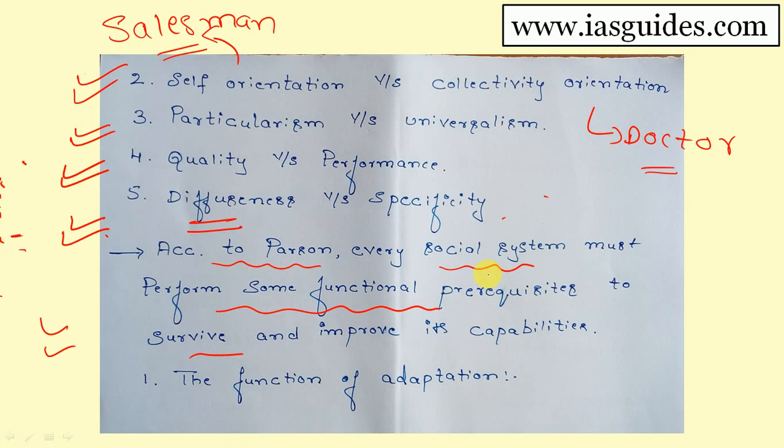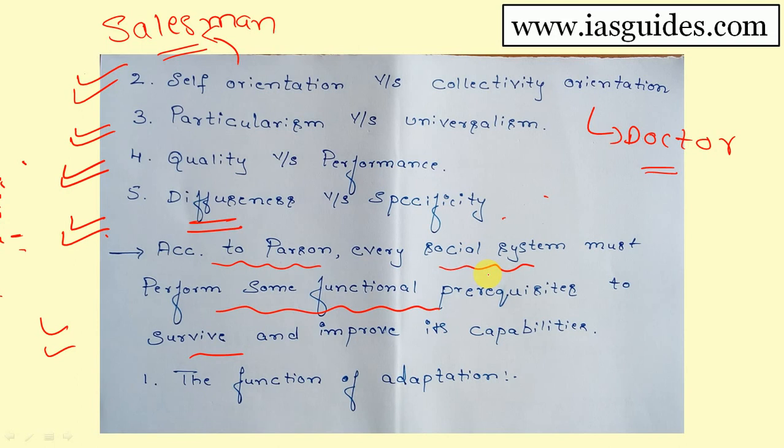The first is, any social system like society should have the function of adaptation. The function of adaptation is nothing but to produce and allocate resources among the members of the society. That is what is known as adaptation.